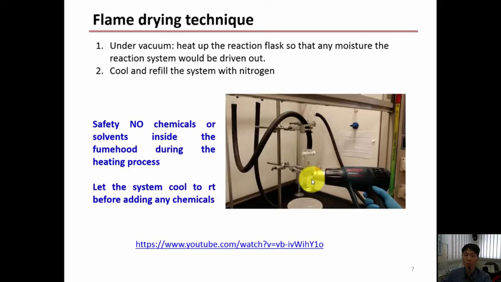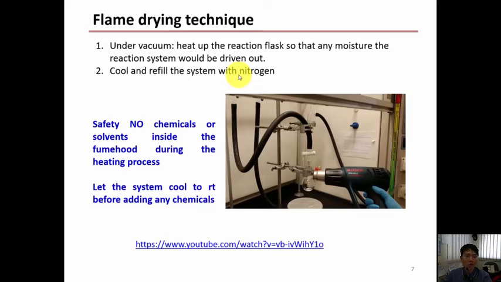So any vapor will be removed by vacuum suction, rendering the system completely dry. And after that, we will refill the system with nitrogen, which provides an inert atmosphere. Now, the entire Grignard reaction will be carried out in nitrogen, and there will not be air or moisture going into the system, which is very desired because it's a Grignard reagent.